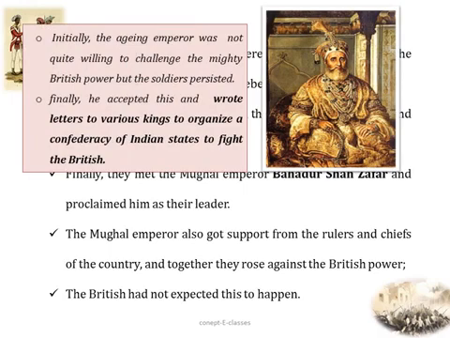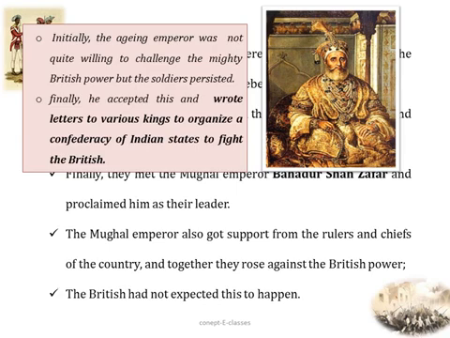Now, initially, the aging emperor was not quite willing to challenge this mighty British power, but the soldiers persisted. Finally, he accepted this and wrote letters to various kings to organize a confederacy of Indian states to fight against the British. This single step taken by Bahadur Shah Zafar had very great implications.